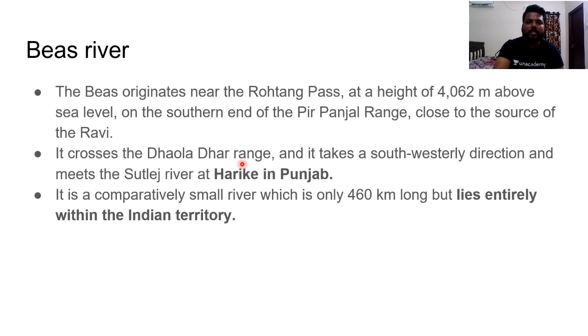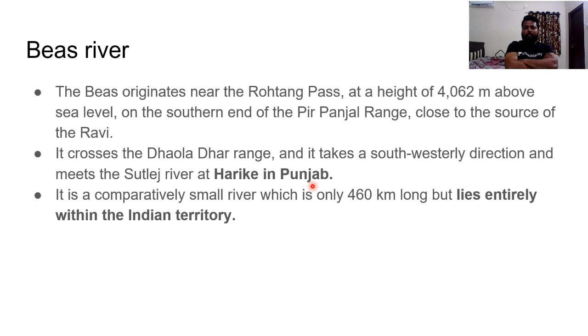Next, the Beas River. The Beas originates near the Rohtang Pass region, as I have already said, on the southern edge of the Pir Panjal range, close to the source of the Ravi itself. It crosses the Dhauladhar range, takes a southwesterly direction and meets the Satluj River at Harike in Punjab. Do remember these points: Pir Panjal ranges, Dhauladhar ranges, and the southwesterly direction when it meets the Satluj at Harike in Punjab. These are the most important focus points.